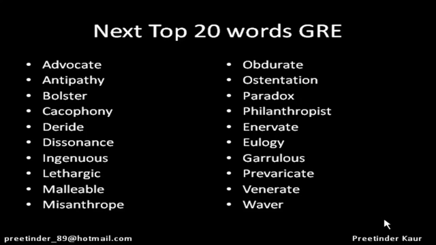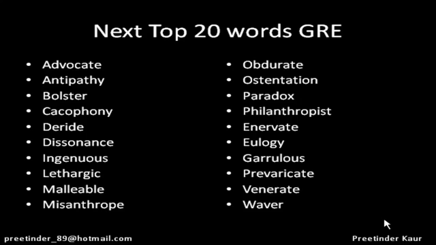Advocate means to take someone's side. For example, in a court case, there are a lot of advocates that keep fighting against each other. Antipathy is a feeling of dislike. Antipathy is also for hatred, not just dislike. Bolster means support. Cacophony is loud, harsh voice that you don't want to hear. Deride means insulting someone or mocking someone.